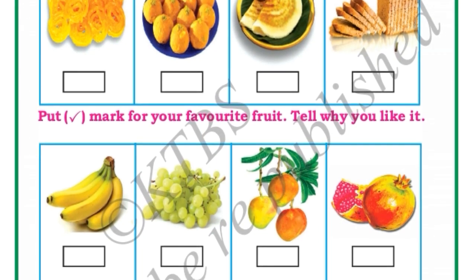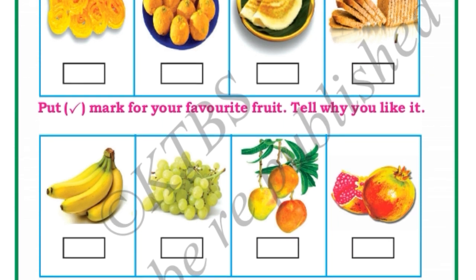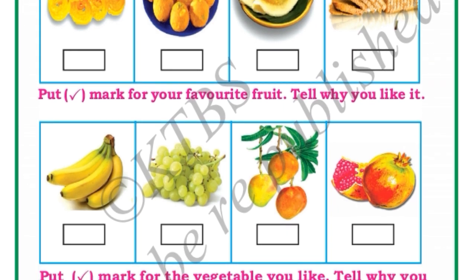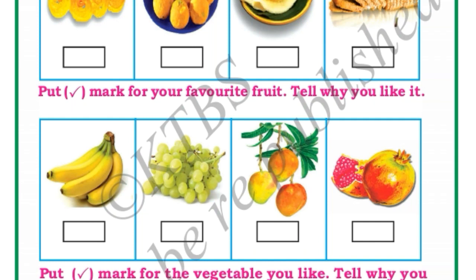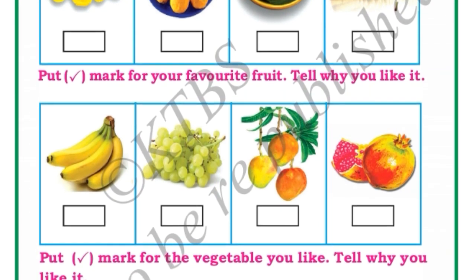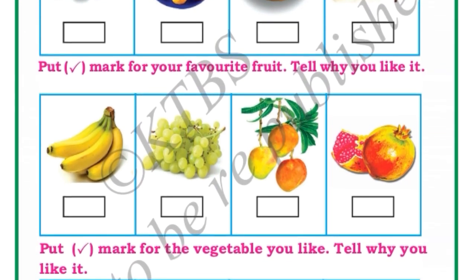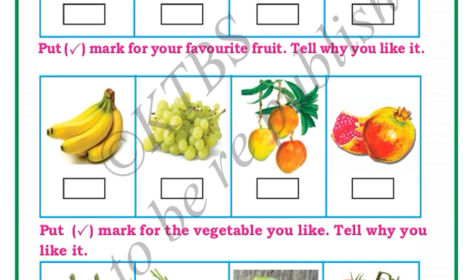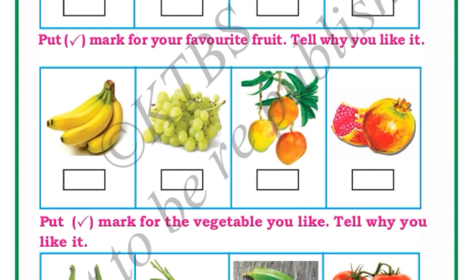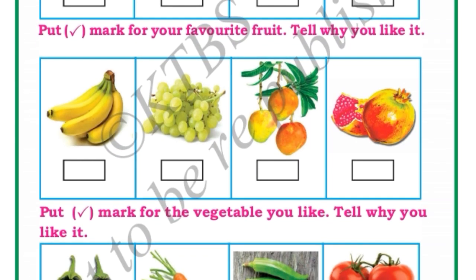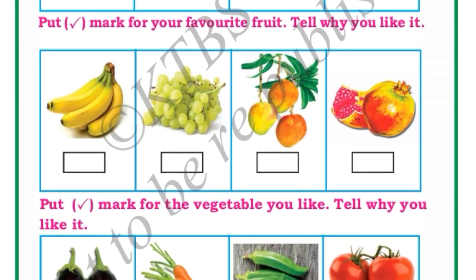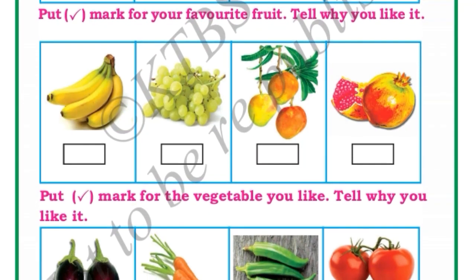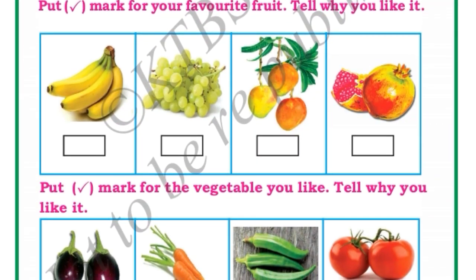Next, put a right mark for your favorite fruit. Tell why you like it. Banana, grapes, mango, pomegranate. Which is your favorite fruit, children? For that you can put a right mark and you have to tell why you like it. Okay. Then put a right mark for the vegetables you like. Tell why you like it. Here some vegetables are there. Brinjal, carrot, ladyfinger and tomato. In this, which do you like? You have to put a right mark and you have to tell why you like it.